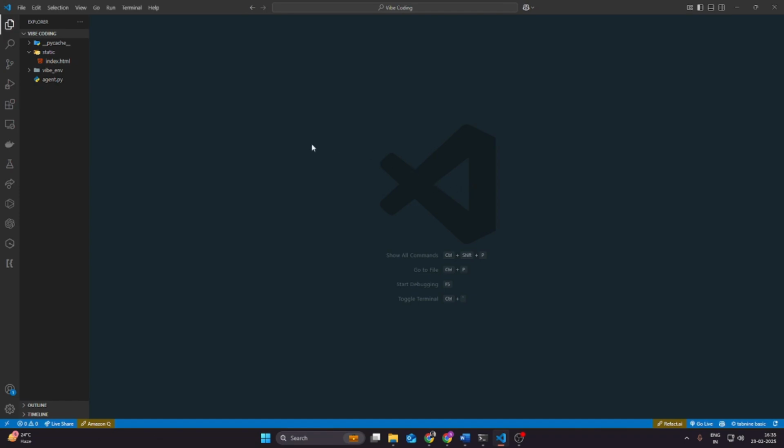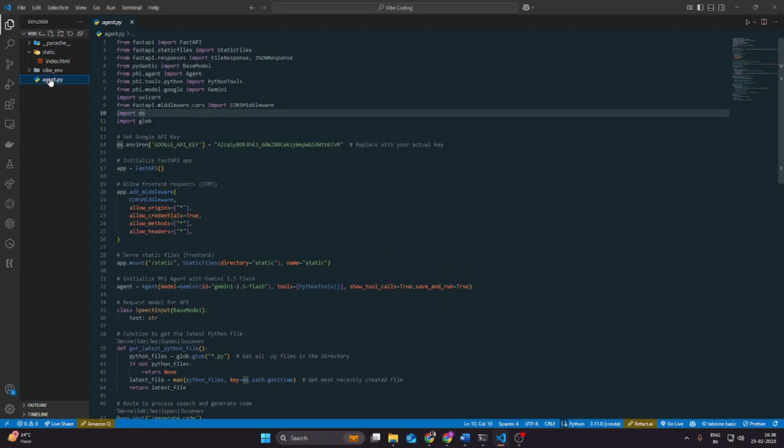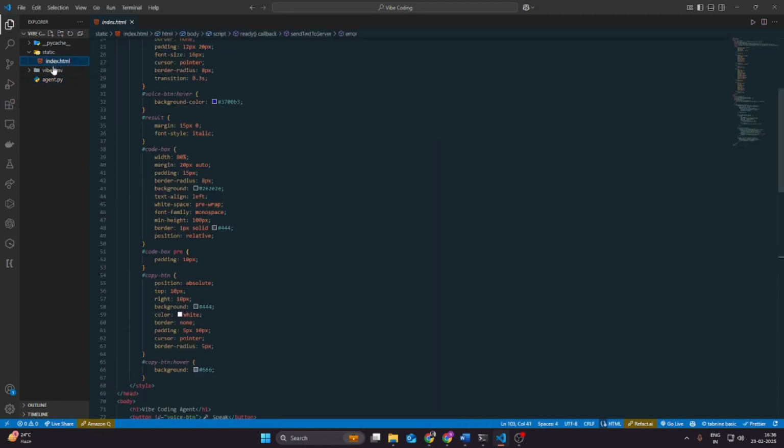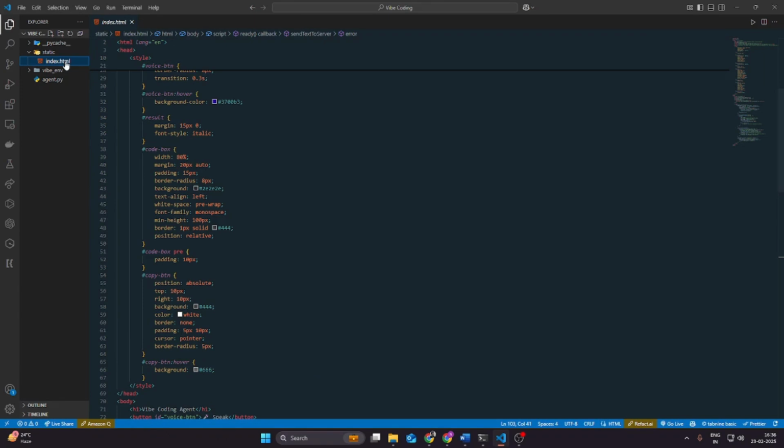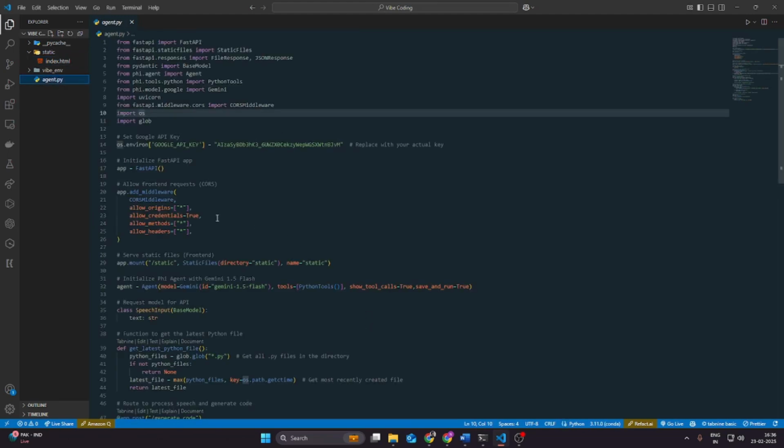This agent will take voice commands as an input, generate code using AI, and display the result on the web interface. So over here in this particular vibe coding agent, we have two files primarily. First of all, we have agent.py. Secondly, we have index.html. Agent.py is a backend AI agent using FastAPI. And index.html is a front-end interface where users can interact via voice commands. So first of all, we'll start with the agent.py.